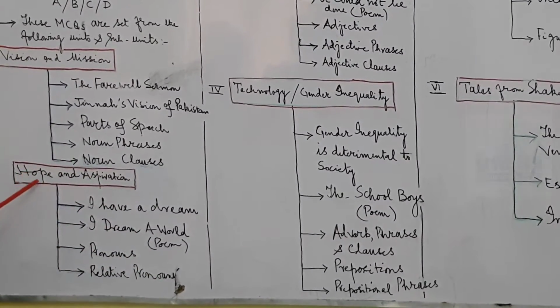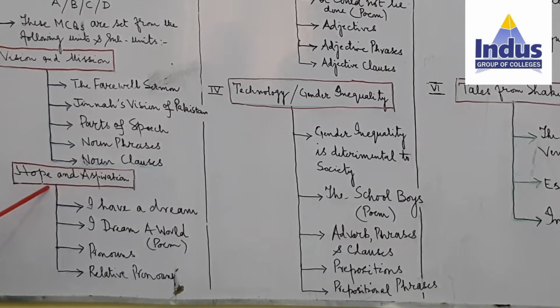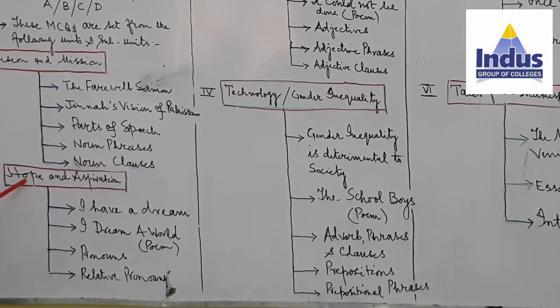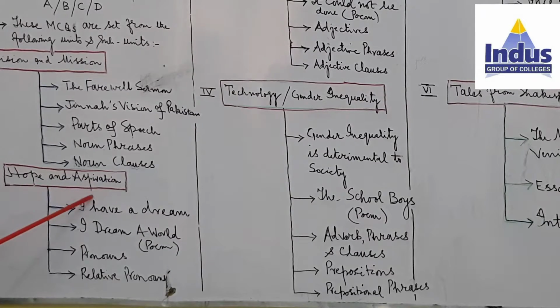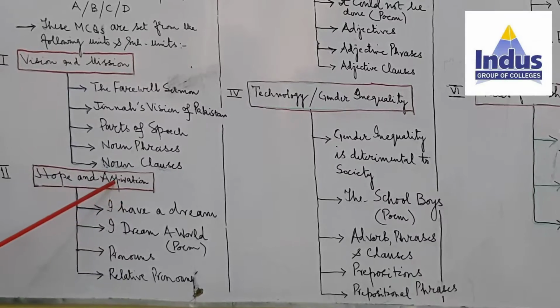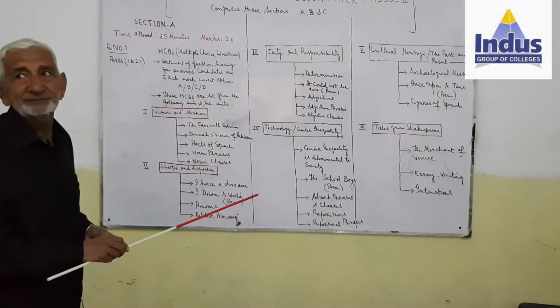Now, in order to attempt the multiple choice question, you are supposed to go through thoroughly from this hope chapter or unit, that is hope and aspiration. Hope means expect, and so far aspiration is concerned, it is your ambitions or desires.